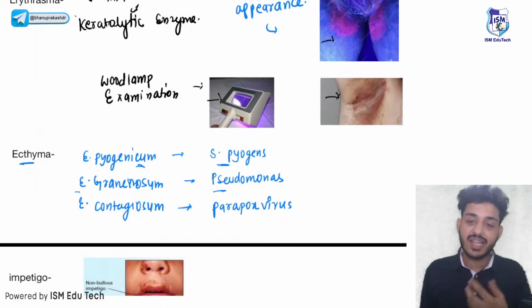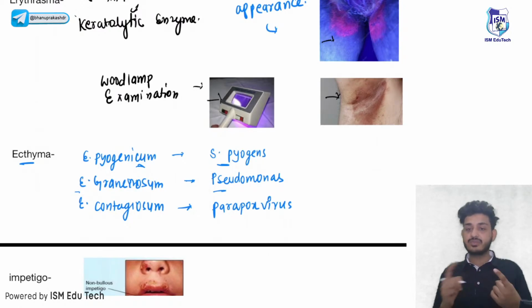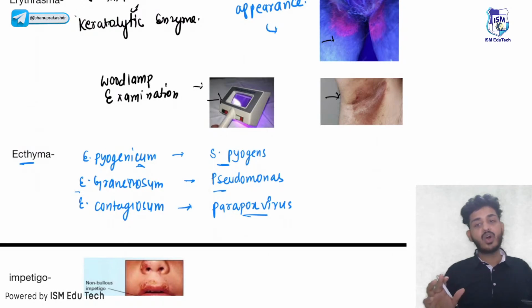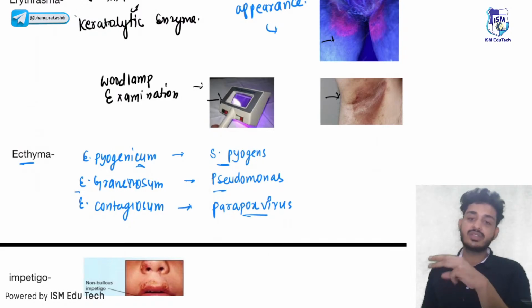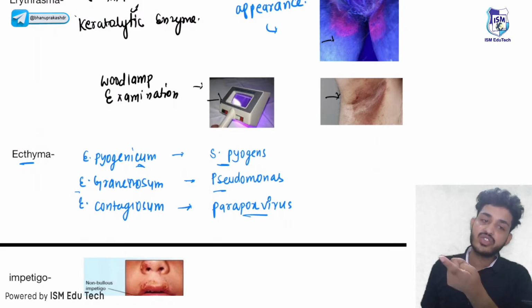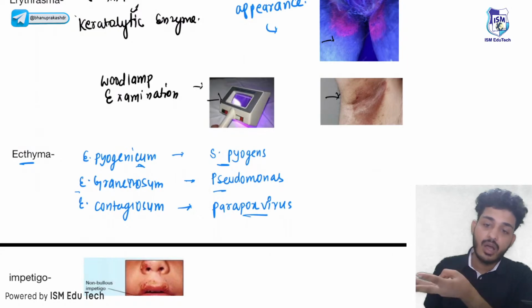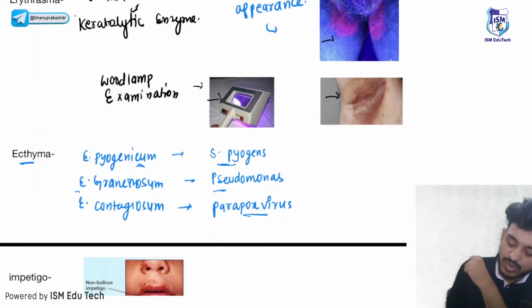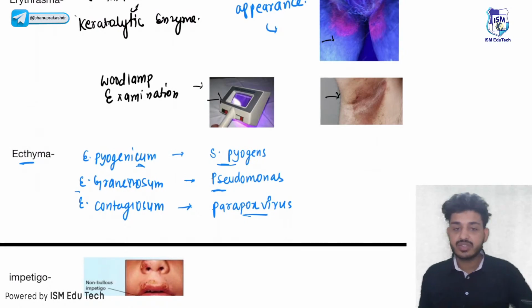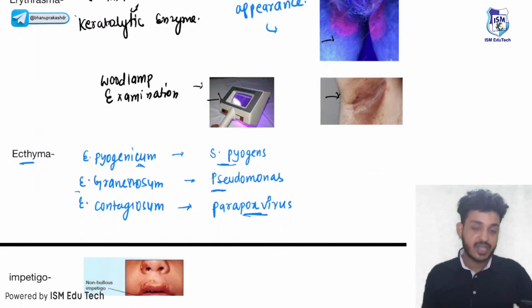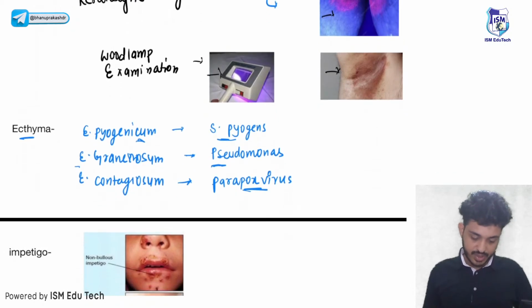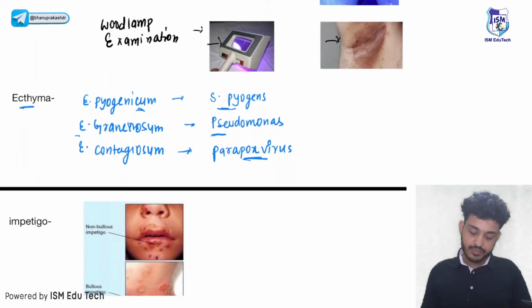And the third thing will be ichthyma contagiosum. These are very contagious nodules. That is due to parapox virus. Which virus will be there? That is your parapox virus. So we have seen three things: ichthyma pyogenicum, ichthyma gangrenosum, ichthyma contagiosum. Pyogenicum will be P for pyogenes. Gangrenosum will be Pseudomonas, and the third thing will be contagiosum. Contagious are your viruses. Viruses are your contagious things. So that is your ichthyma contagiosum.